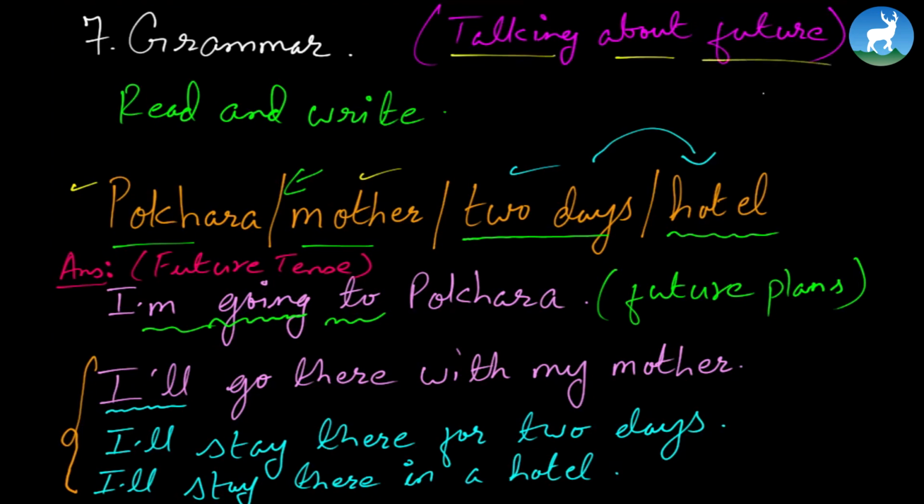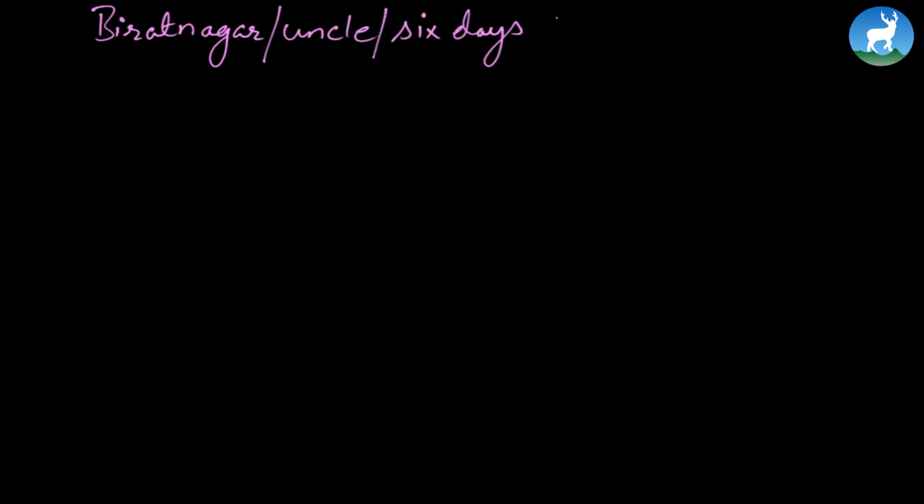Now let's move on to the other examples here. Now it's time to do the exercises. All right, here we go. Remember, we're dealing with future. Now it starts with Biratnagar, uncle, 6 days, a lodge. We are following the same format here.